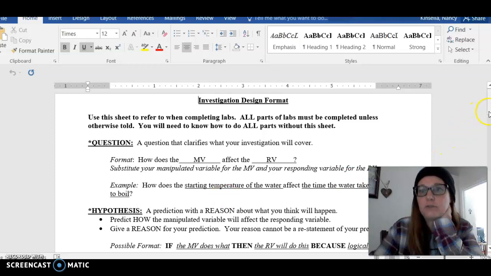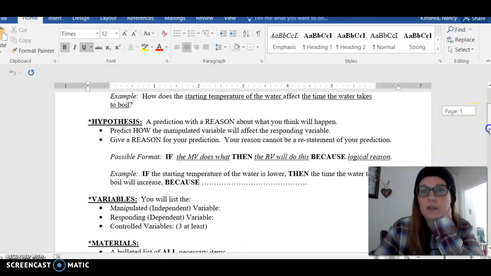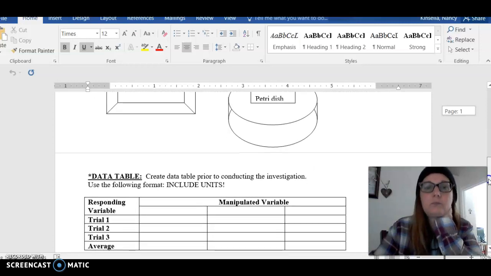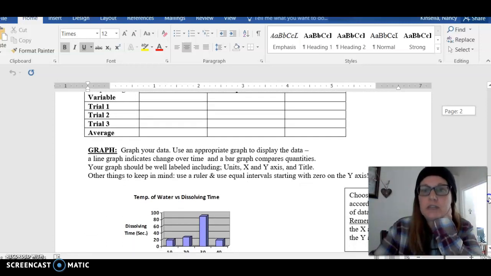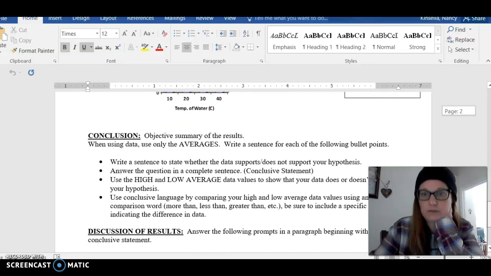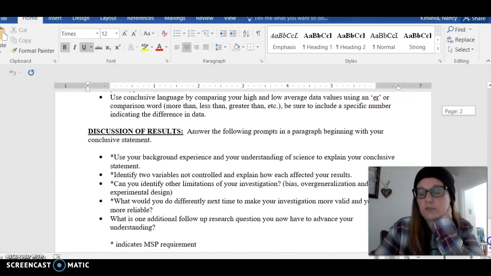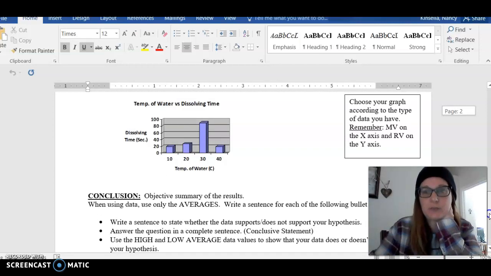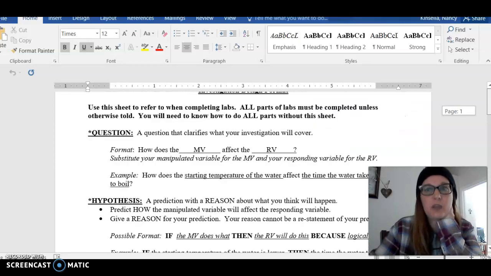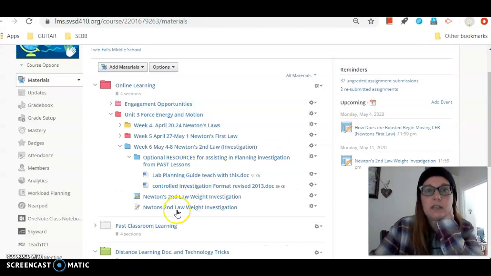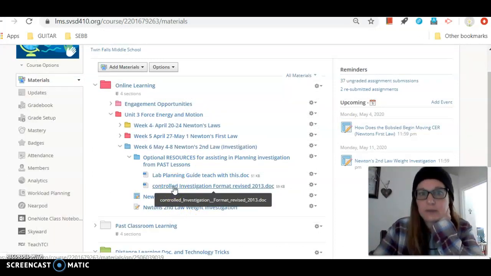This document should look very familiar to you. You had a copy of this last year in 6th grade, and you've also used it this year in 7th grade. It will help you set up each of the 9 steps of the scientific investigation. Don't worry about discussion results. It has great questions, but I'm not going to enforce that with you as distance learners. You will stop your investigation at conclusion. I'm okay with that. So, with that being said, let's look at the actual assignment, all right?